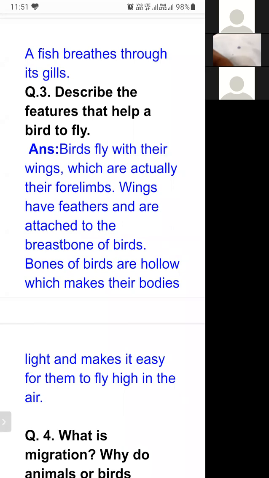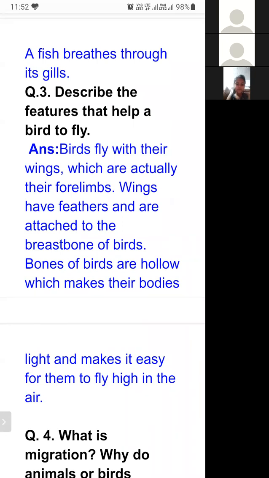But what about the other birds? Other birds have wings. With the help of wings, they can fly. And the second reason is their body weight is very light. They are lightweight. And why are they lightweight? Because their bones are hollow inside. The inside structure of the bone is empty. Due to this, their weight becomes very less. This lightweight helps them to fly very high in the air, very high in the sky.